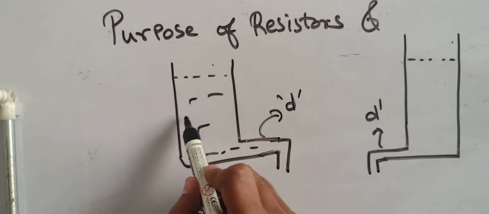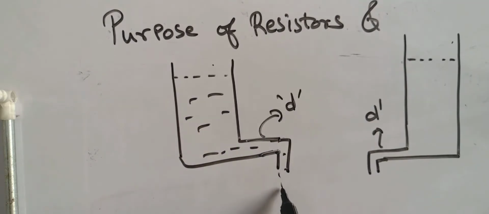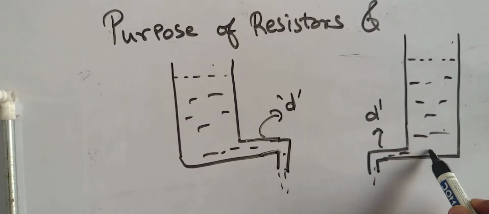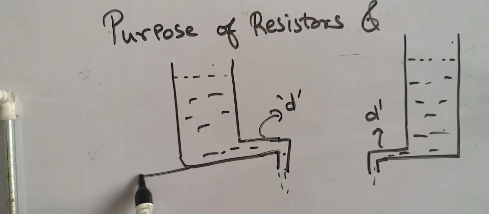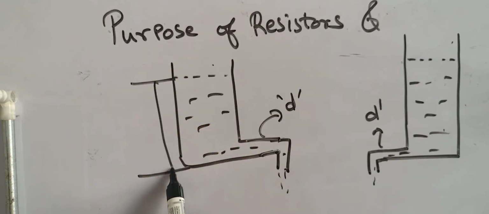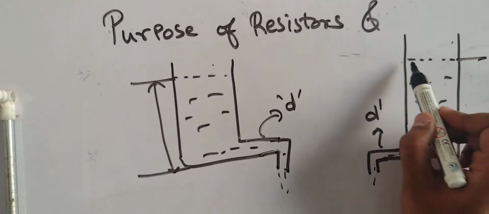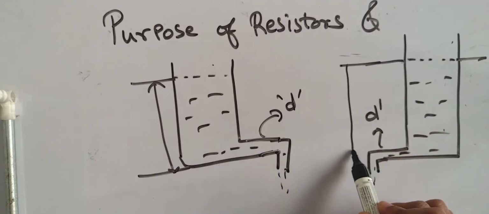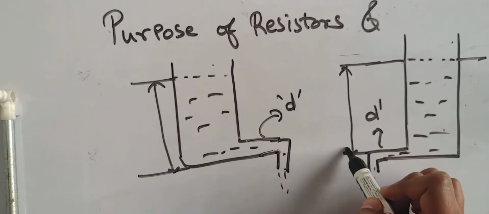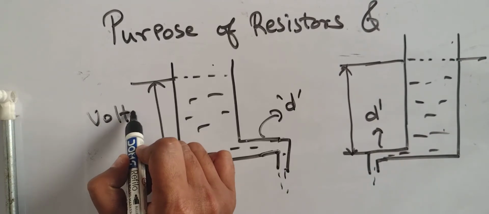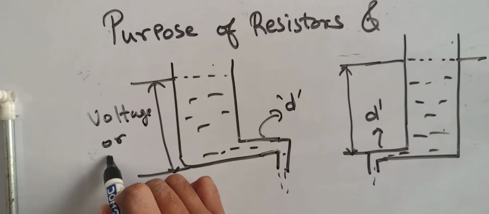They have the same amount of water level, and water is coming out through both of them. The level of water like this is the total level of water, and this is again the total level of water. This level of water till here we can call voltage or potential difference.